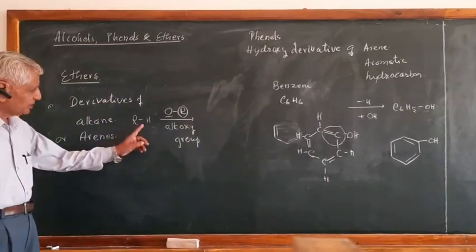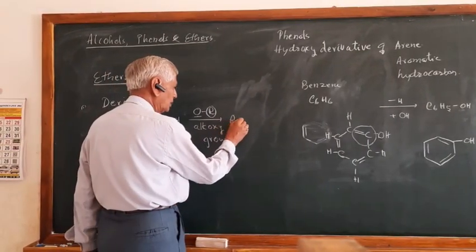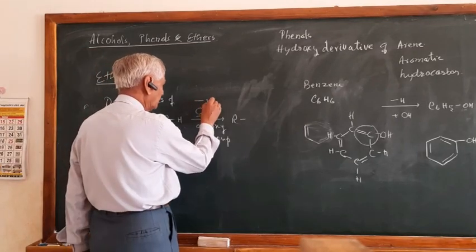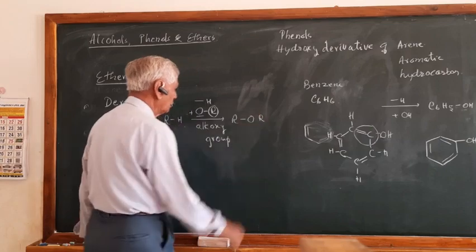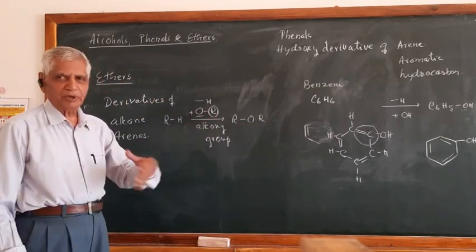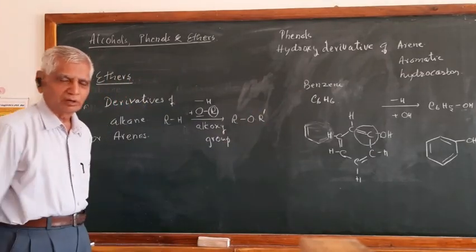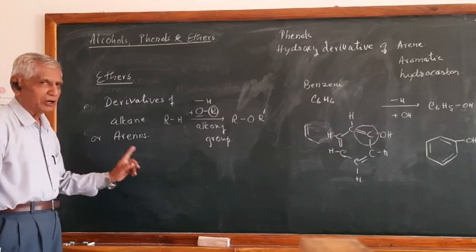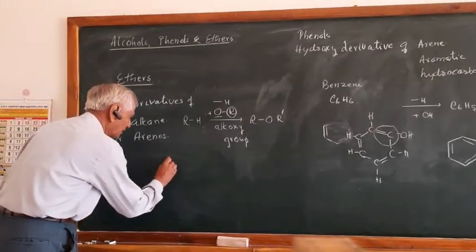So if this H is replaced by an alkoxy group, remove H and put there OR. This R and this R may be same or different, so you can just write R dash. Such a compound is an alkoxy derivative of alkane. So ethers are called alkoxy derivatives.